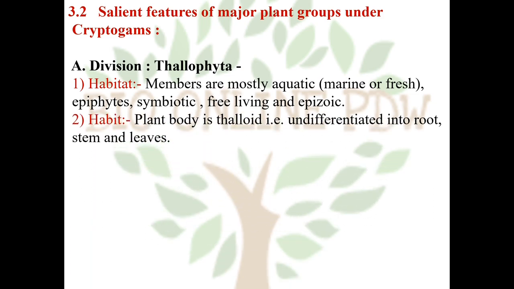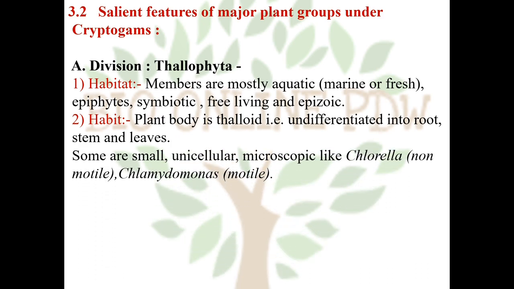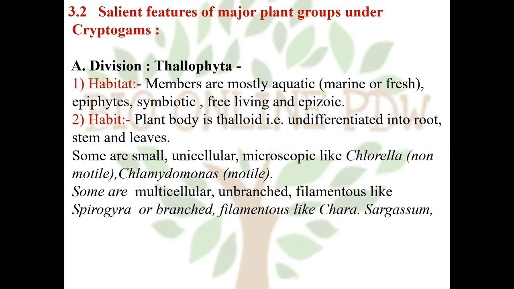Habit. The plant body is called thalloid because it is not differentiated into root, stem and leaves. Some members are smaller, microscopic, unicellular, like Chlorella. Chlorella is a non-motile alga. Chlamydomonas is a motile alga, showing the presence of flagella. Some members are multicellular.